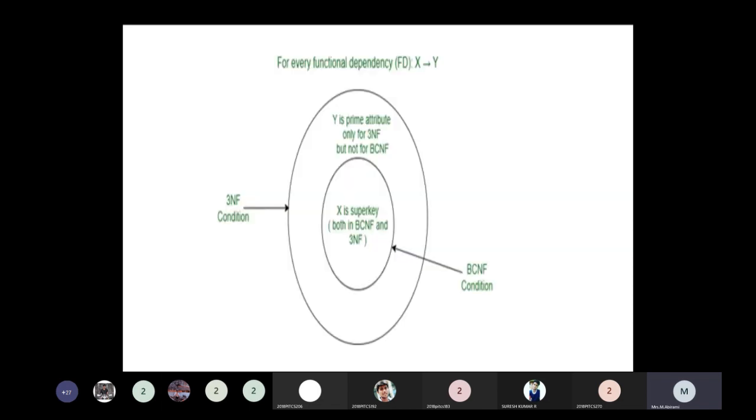This figure is very clear in explaining how to organize normal forms in normalization. The first one is the super key.